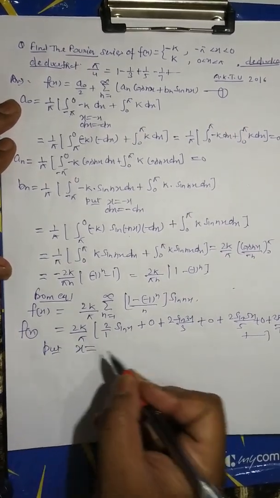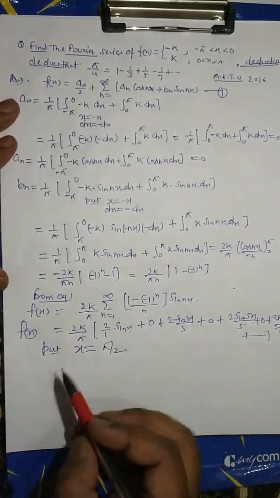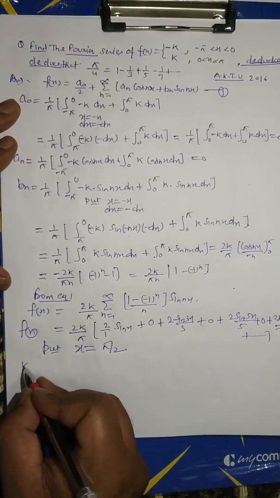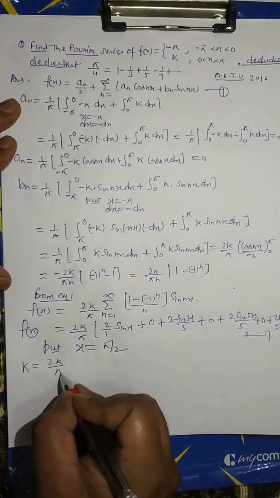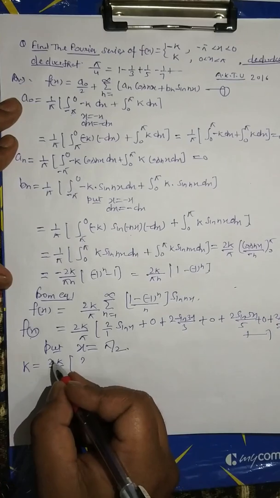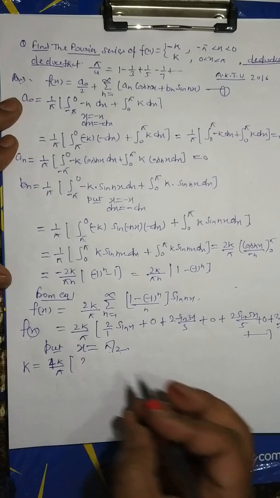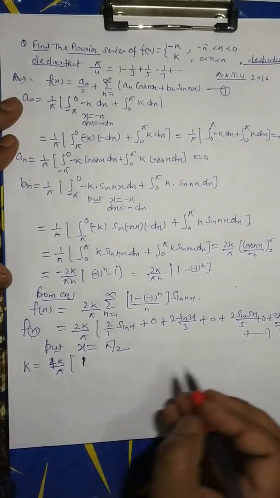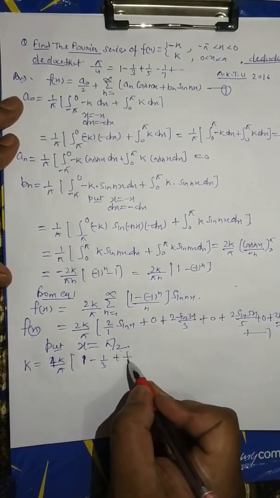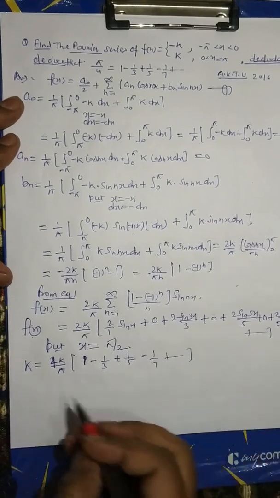Put x equal to pi by 2. When x is equal to pi by 2, the value of f(x) will be k. So k equal to 2k upon pi, taking 2 common, this will be 4k upon pi. At x equal to pi by 2, sin pi by 2 is equal to 1, that is 1, then sin 3 pi by 2 gives minus 1 upon 3, sin 5 pi by 2 gives plus 1 upon 5, sin 7 pi by 2 gives minus 1 upon 7, plus up to dot.